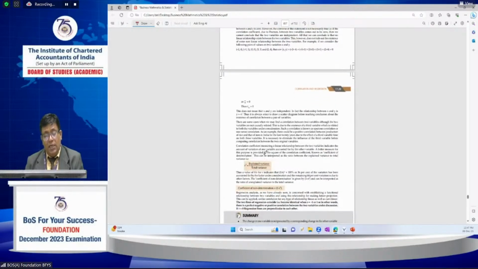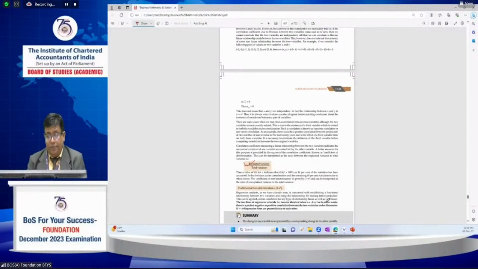What is the coefficient of determination? The square of the correlation coefficient is called the coefficient of determination, the explained variance by total variation. And what is the coefficient of non-determination? This is the coefficient of determination, r square. The coefficient of non-determination is 1 minus r square. And when do the two regression lines coincide? When r equals plus or minus 1, there is a perfect negative or positive correlation. If r equals 0, the two regression lines are perpendicular to each other.